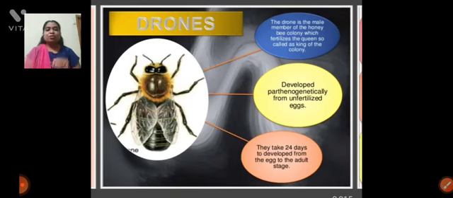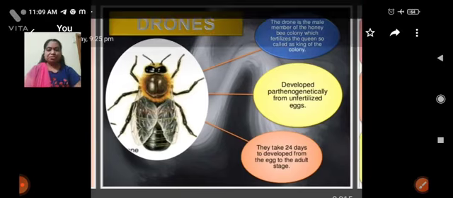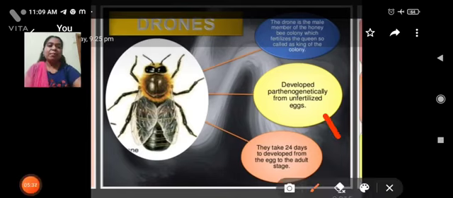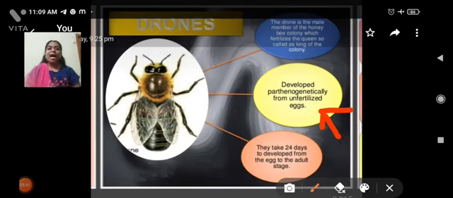This process is called parthenogenesis. For example, in a beehive, the male is produced from an unfertilized egg, and the queen and workers are developed from fertilized eggs.